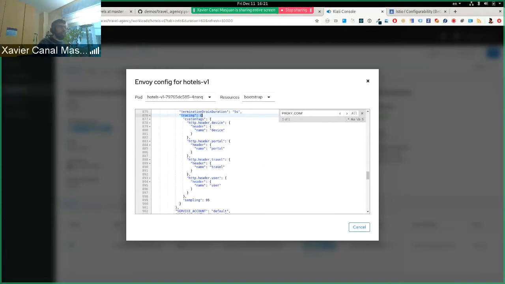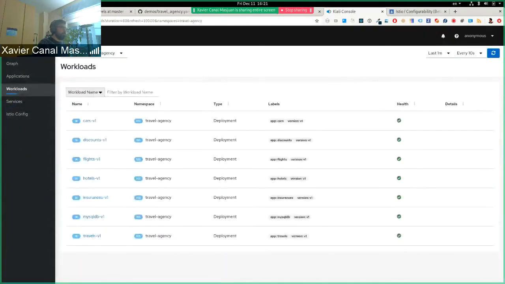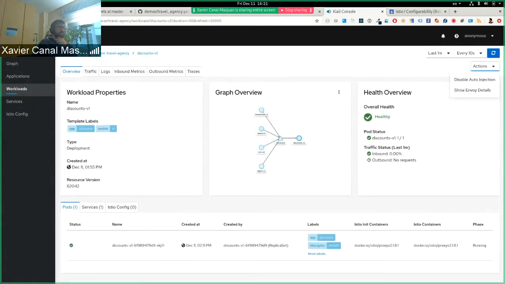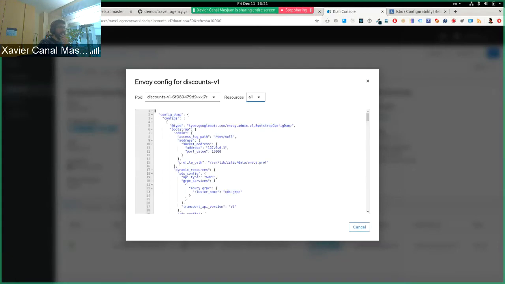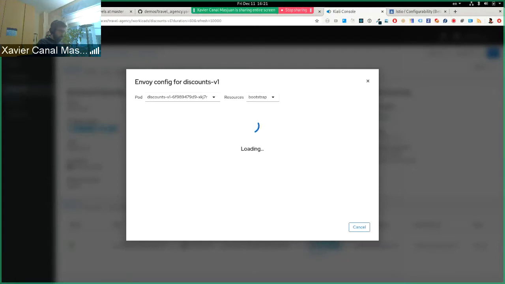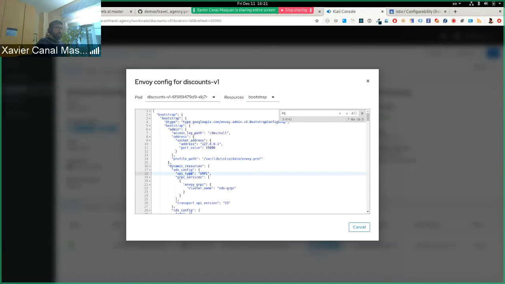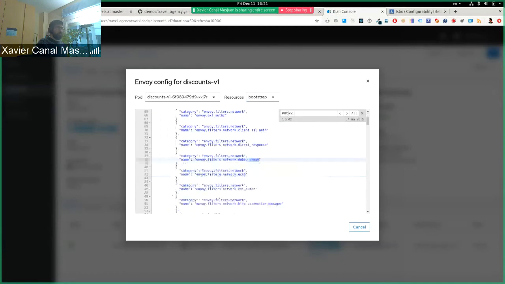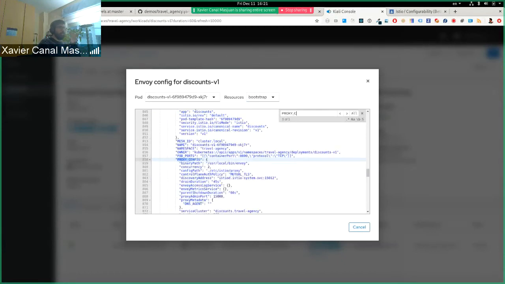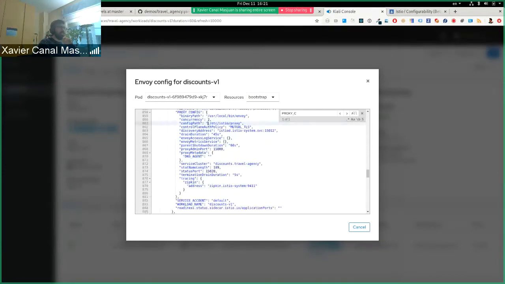Let's check how the tracing section is implemented for the other workloads in my mesh. So for example, going to the discounts, I can also inspect the Envoy and go to the bootstrap. And again, look for the proxy config, which is all the Istio configurations for that. And in the tracing section, what I see here is that we've missed or overridden the Zipkin address.